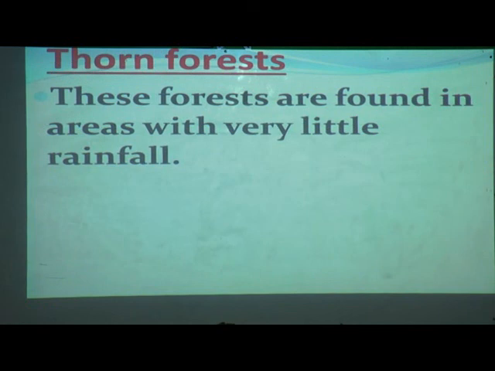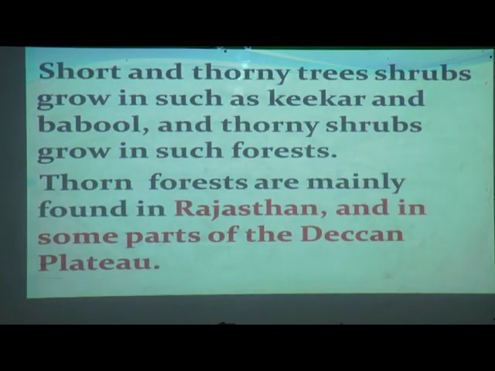These forests are found in areas with very little rainfall. This thorn forest we can find where there is no water, like Rajasthan, Gujarat, places where we have very little rainfall, where there is desert. Short and thorny trees and shrubs grow in such forests.